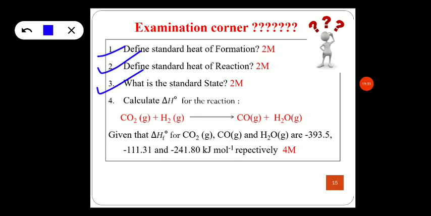And a problem is also given here. Calculate standard heat of reaction for the reaction where the reactants are carbon dioxide and hydrogen gas, and the products are carbon monoxide and H2O. The standard heat of formation of the products and reactants are given here. You have to use the appropriate formula and solve it.